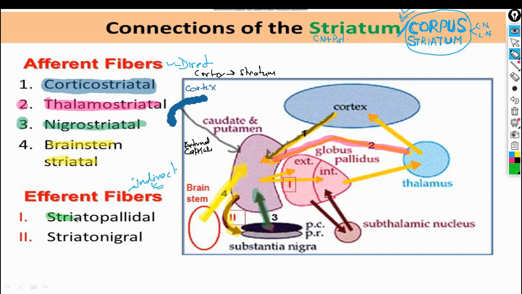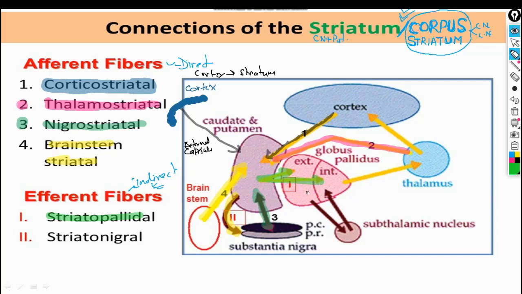Then from the striatum, through the striopallidal fiber, the information will go to the globus pallidus. As you know, it has two parts: the globus pallidus internus and the globus pallidus externus. So the information will go this way to the externus as well as to the internus.